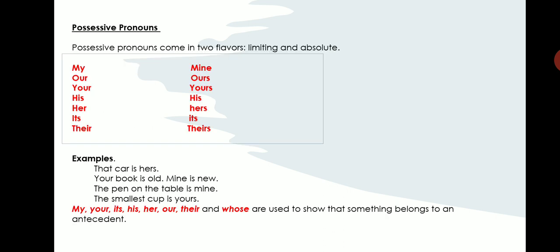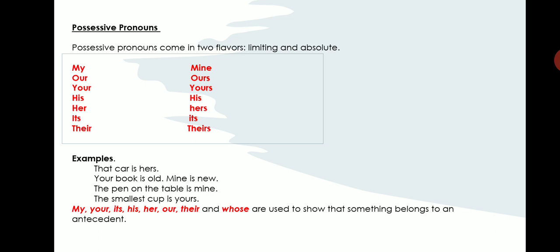Let us move on to the next type of pronouns, that is possessive pronouns. Possessive pronouns come in two flavors. Okay, you have limiting ones and also absolute ones. My, your, our, its, her, his, her, their, whose, etc. are used to show that something belongs to an antecedent. Antecedent means the person or thing that you are talking about. Let us look at the examples given here. That car is hers. So it is a possessive pronoun. Hers is a possessive pronoun.